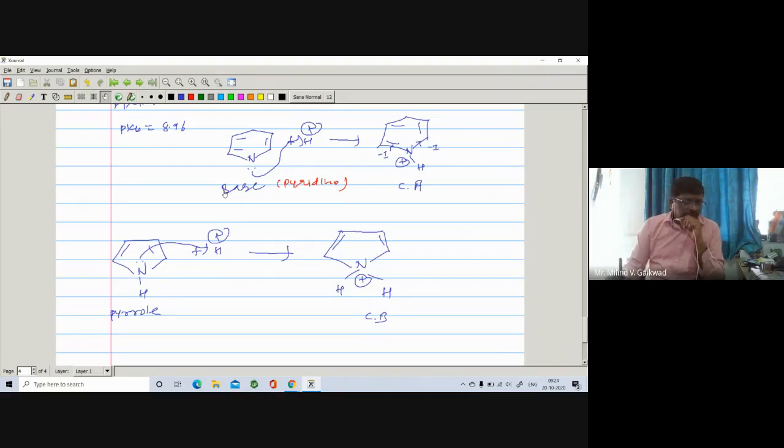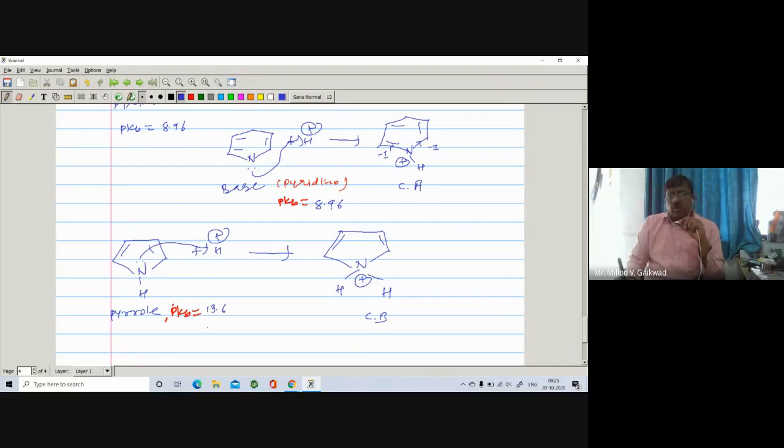If you check the experimental data, the pKb value of pyridine is found to be 8.96, and the pKb value of pyrrole is found to be 13.6.